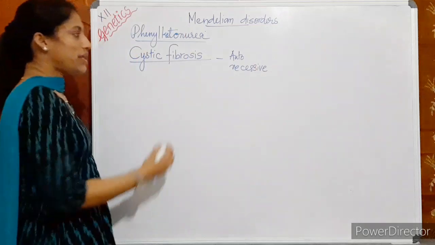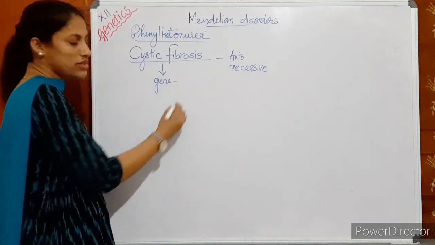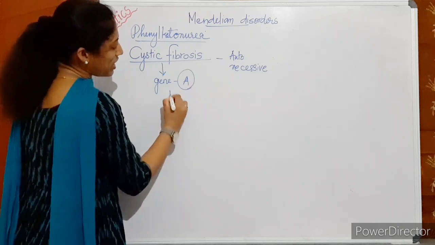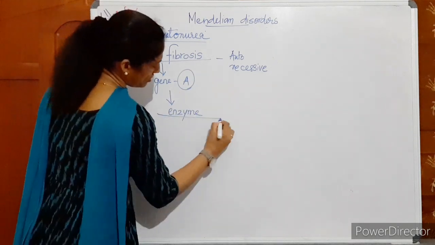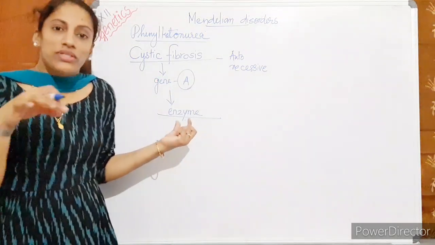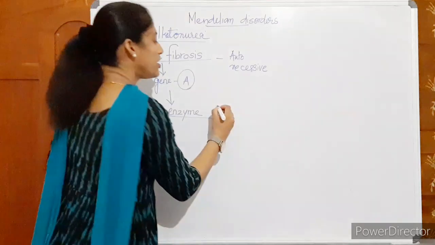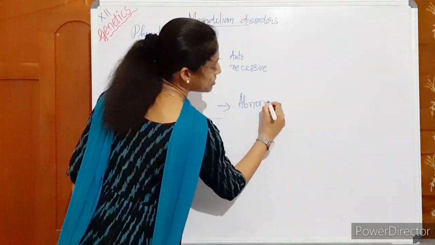And here, due to a gene mutation, suppose gene A, an enzyme is not produced. The enzyme name is not given, no need to study. Due to the absence of one enzyme, the body produces abnormally viscous mucus.